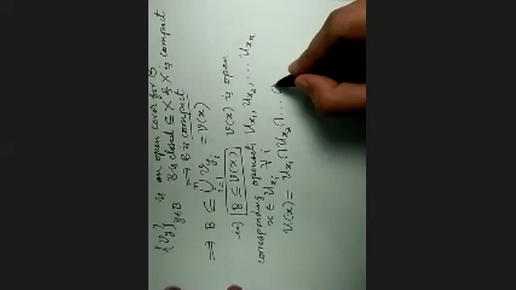All these are open sets of x, and x belongs to Uxi for all i. Now take only up to n, and we'll call U of x the intersection of all these: Ux1 intersection Ux2 intersection and so on, intersection Uxn. We'll call this U of x, and x belongs to all of them.